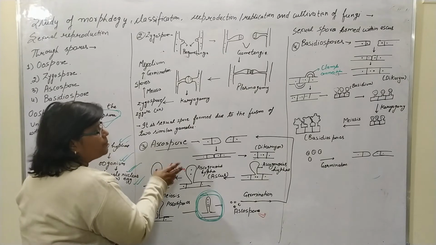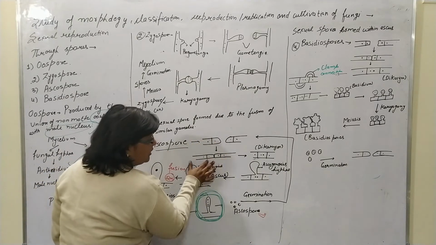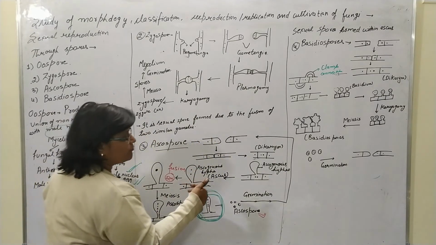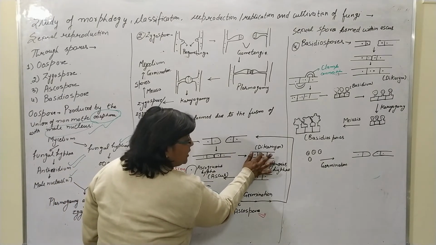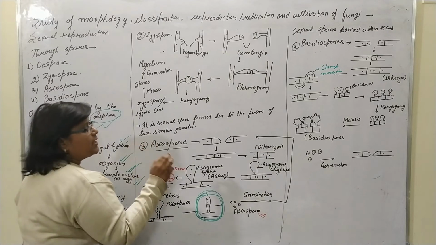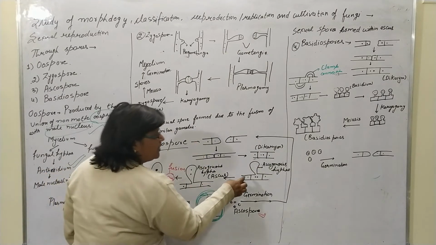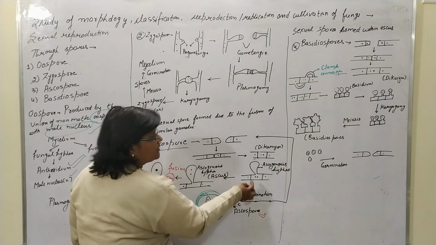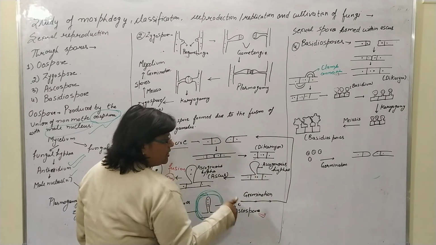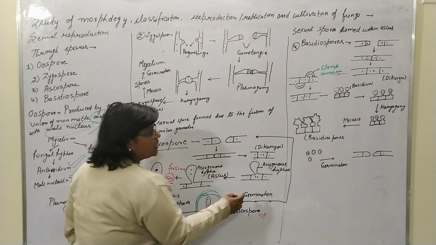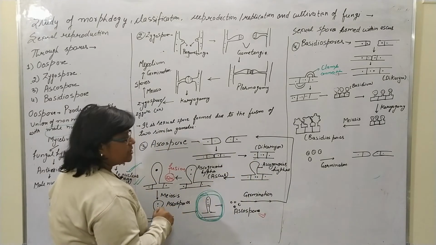Third one is the ascospore. Here two mycelia fuse at their apical point, and the dikaryotic condition occurs. At that particular septal stage, where the dikaryotic stage occurs, a bulge protrudes, and that is known as the ascogenous hypha.